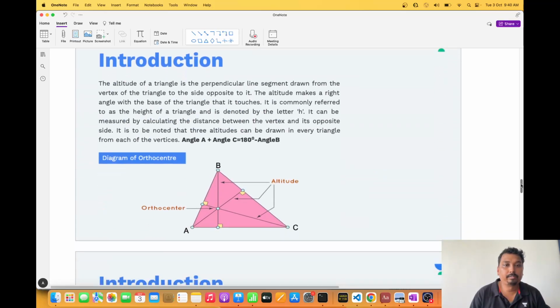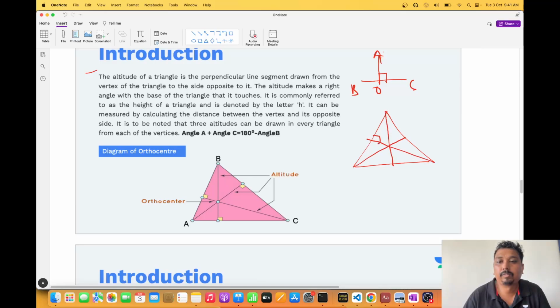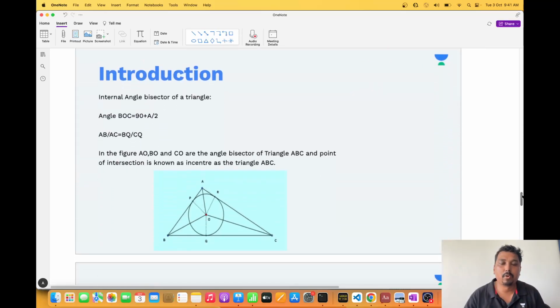Now, we have something called altitude. Altitude is nothing but a line: if you draw a perpendicular, this is known as altitude. If I say AO is the altitude of BC. So if I take a triangle, draw the altitudes. They will pass through a common point that is called the orthocenter. And perpendicular means it is 90 degrees. Very simple properties, nothing to discuss more than that. Just for your understanding and conceptual purposes, I'm giving you all these things. You should definitely remember them if you are studying triangles.